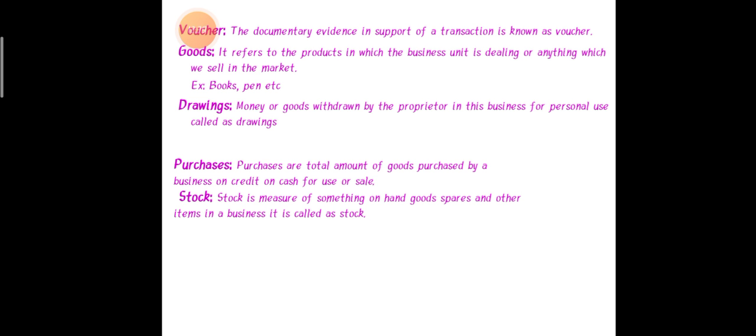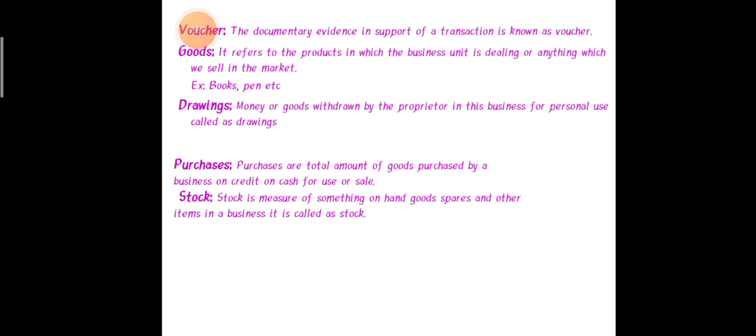Next, we have drawings. Drawings means money or goods withdrawn by the proprietor from the business for personal use. Why are we using that money? We have used it for our personal use. If you use it in the business, then it is not called a drawing. If you have withdrawn that money for your personal use, then it is called drawings.